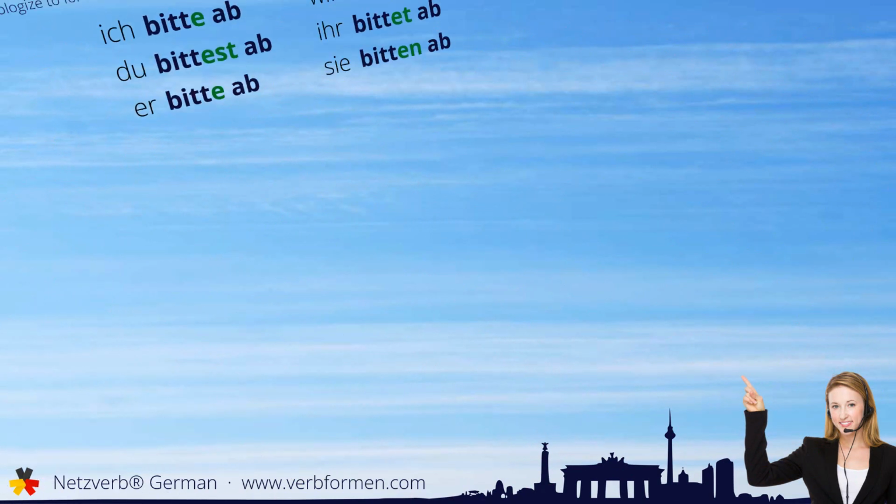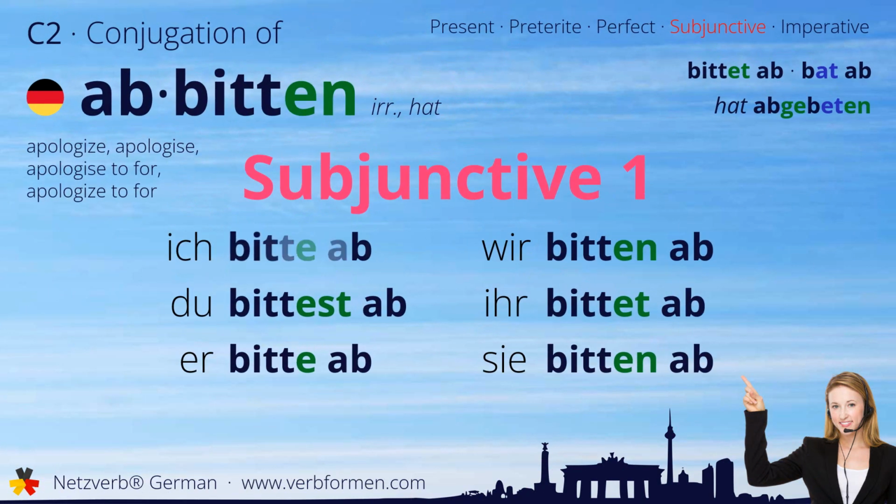Next up is the subjunctive one. Ich bitte ab. Du bittest ab. Bitte ab. Wir bitten ab. Ihr bittet ab. Sie bitten ab.